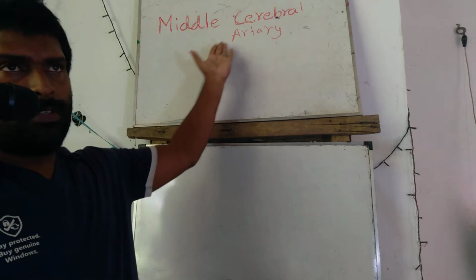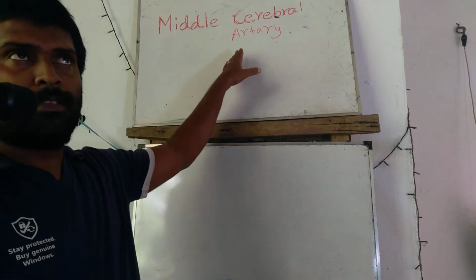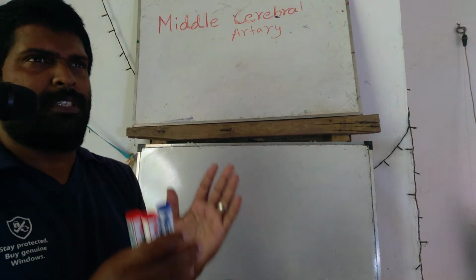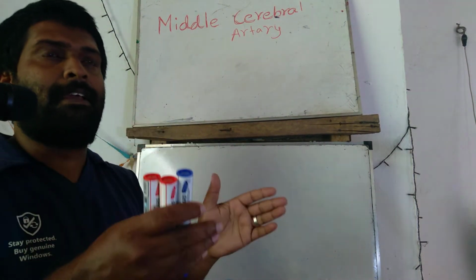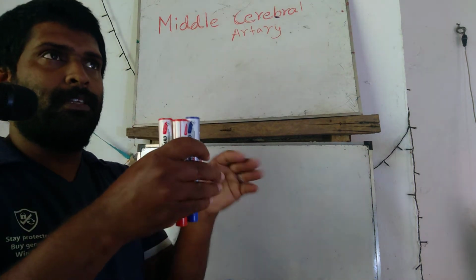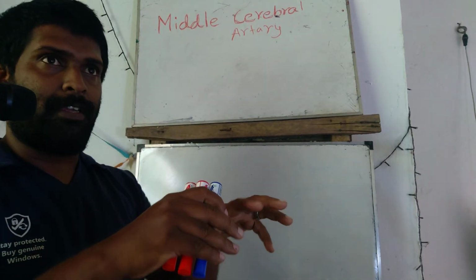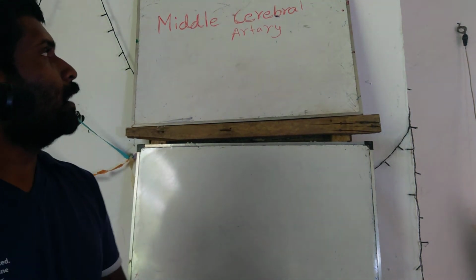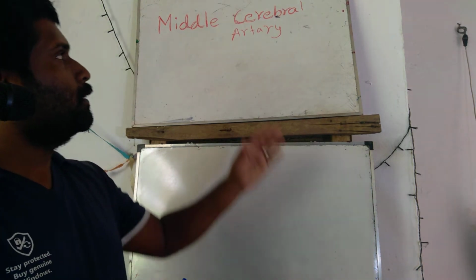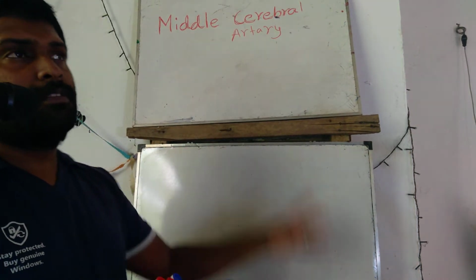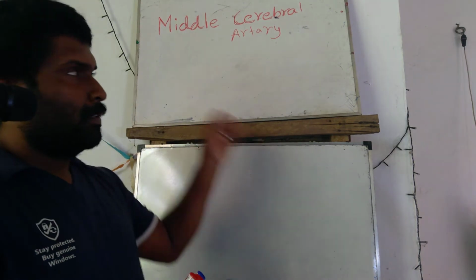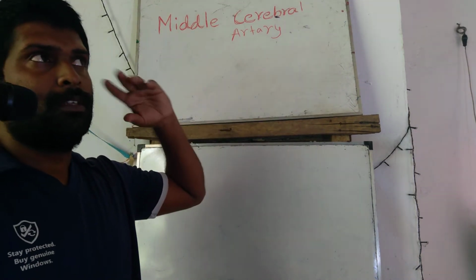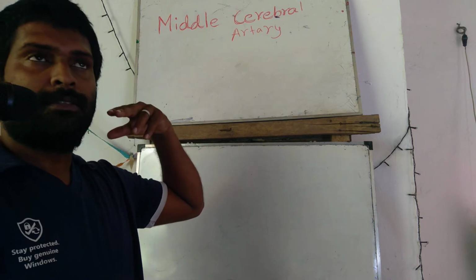Why are we talking about this middle cerebral artery? It is a major artery inside the brain. Inside the medial area, the mid side area, a lot of major nuclei and axonal supply come from this middle cerebral artery. Not only that, the superficial part of the lateral side also.